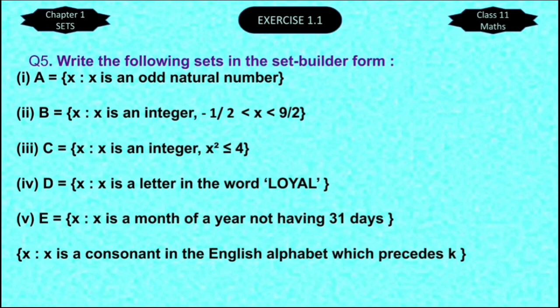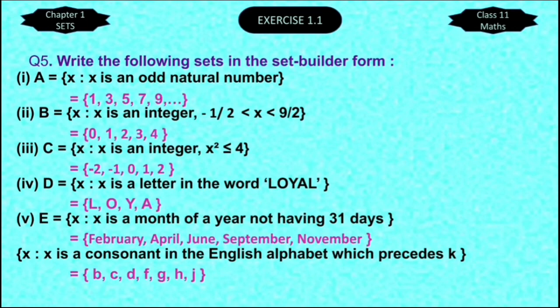I hope you got the correct answers. I will discuss few of them which are typical. In second part, we have to list the integers between -1/2 and 9/2. -1/2 is equal to -0.5 and 9/2 is equal to 4.5. So the members of this set will be 0, 1, 2, 3 and 4. You may also take help of number line to solve this question.